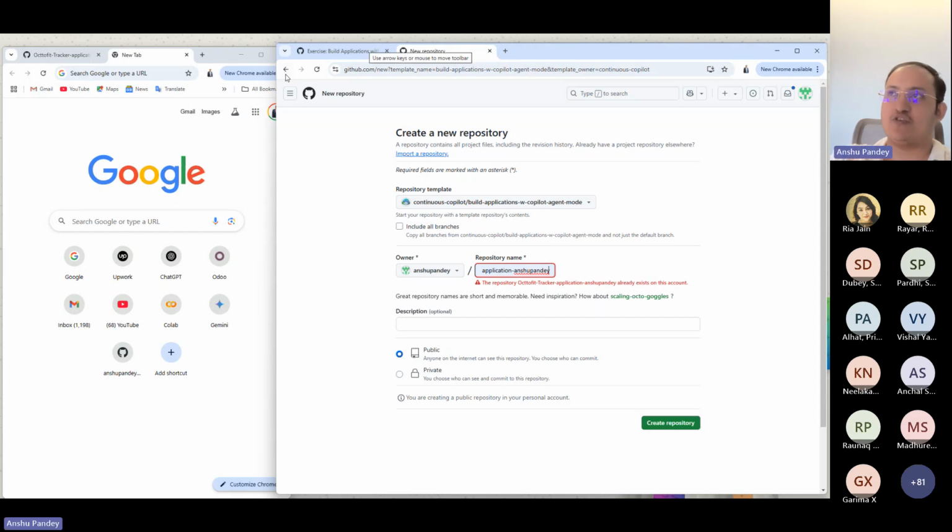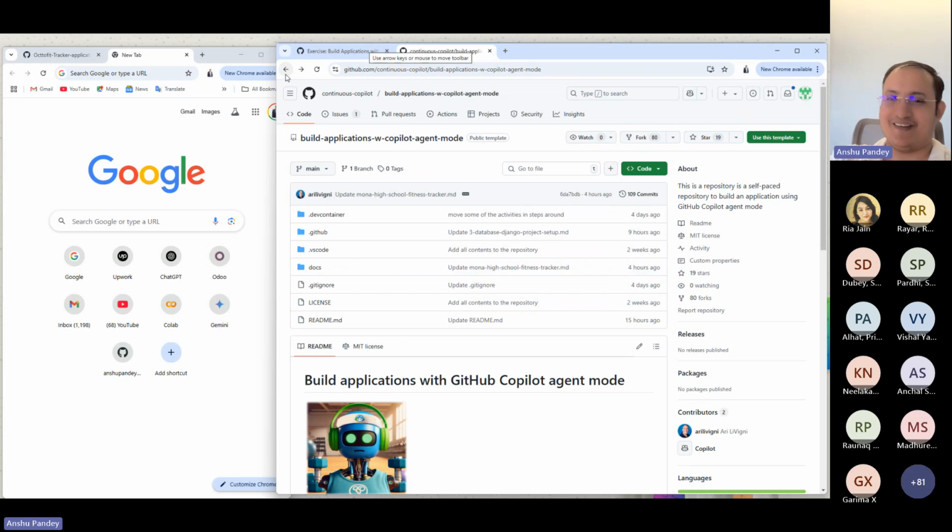Okay. Make sure that you're logged in with GitHub. That's important. So use this template and create a new repository. This requires you to log in with a GitHub account. You need to have an active GitHub account. Then you should be able to see that.